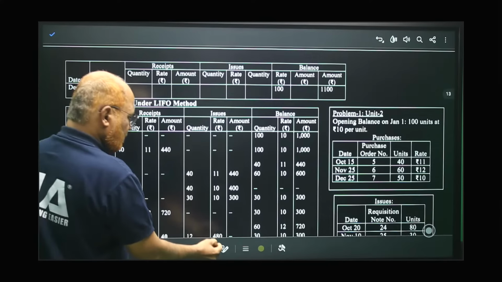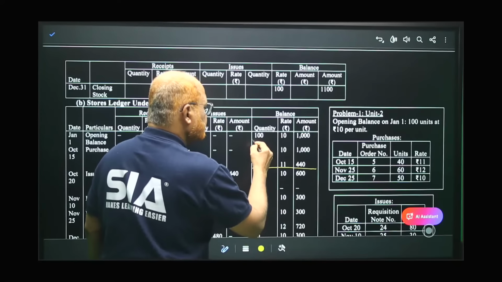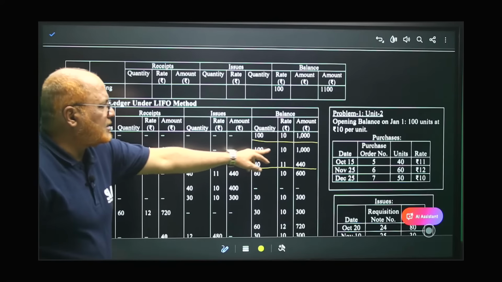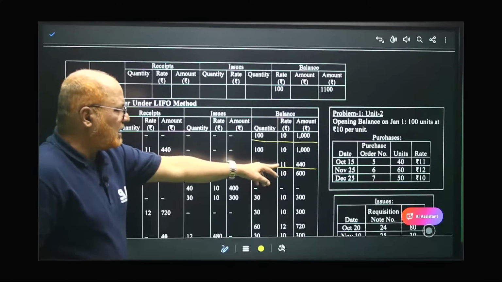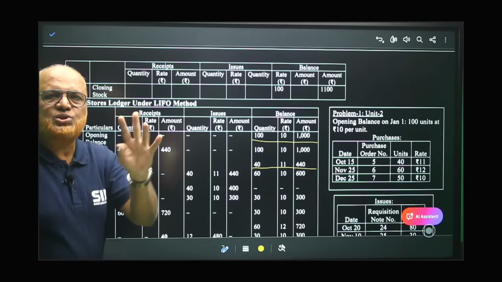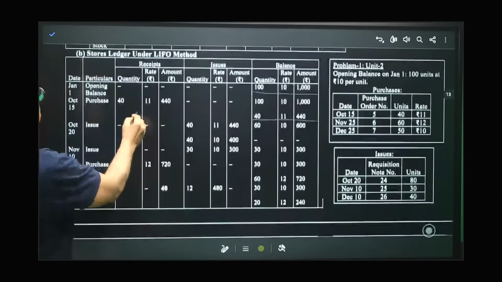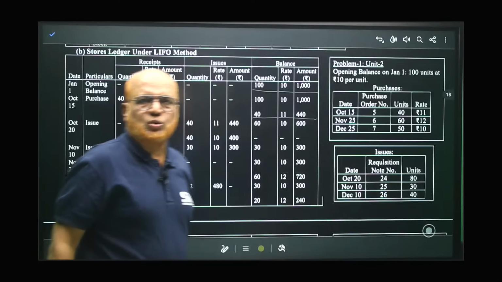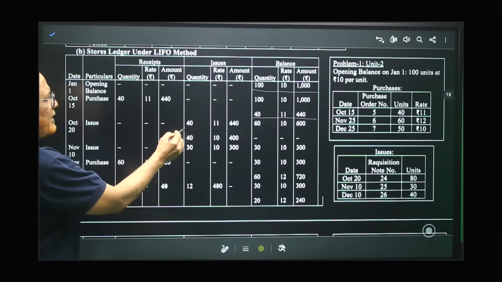Now, 2 lots we have. Which are the 2 lots? See, the 2 lots are the old lot, 100 units, 10 rupees, 1000, and the new lot purchased, 40 units, 11 rupees, 440. These 2 lots we have. Now, after October 15th, on October 20th, 80 units are issued. So issued 80.